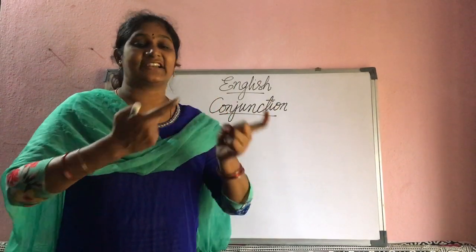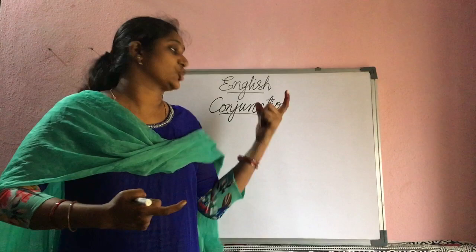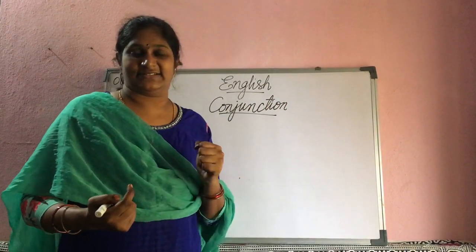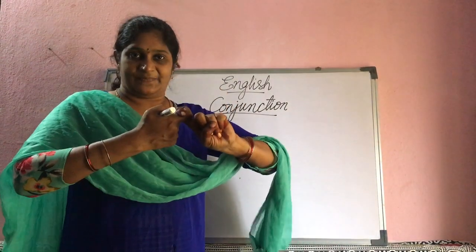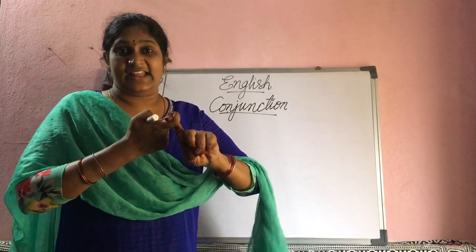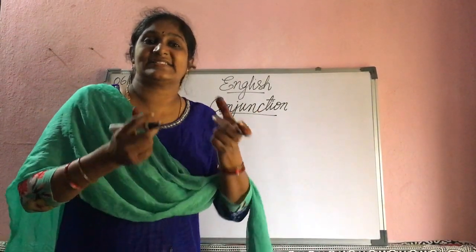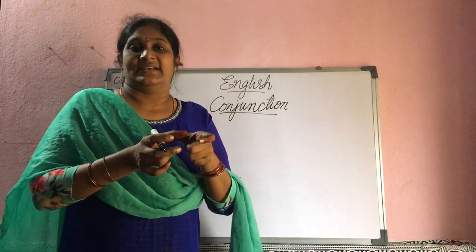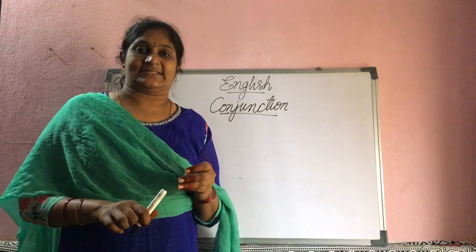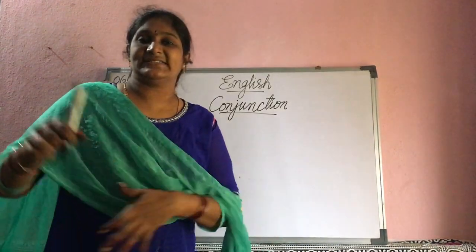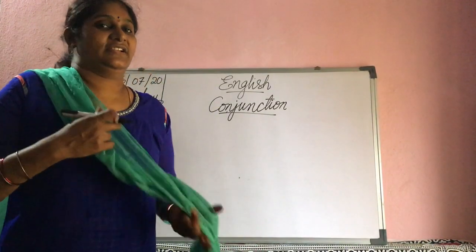Connecting words or connecting sentences are called conjunctions. Connecting a word or connecting a sentence, and it makes the sentence simplified. Those are called conjunctions. Here, see the definition of conjunction.